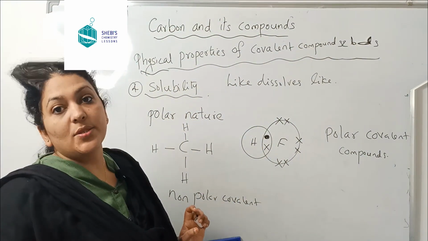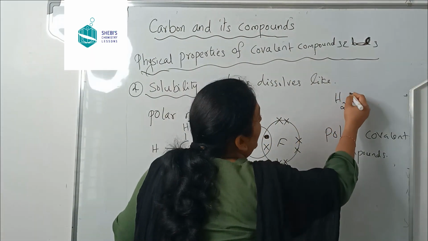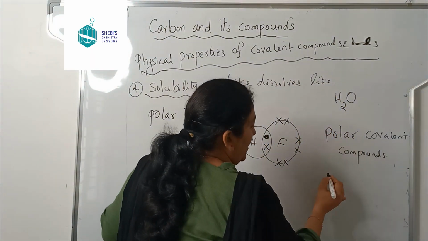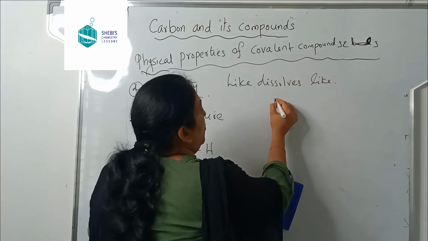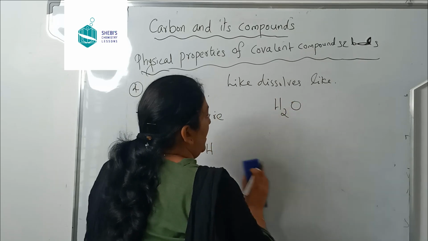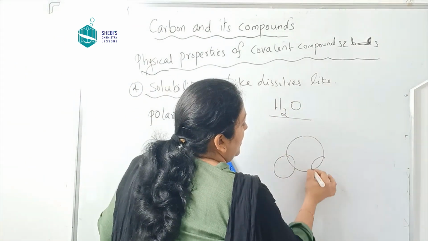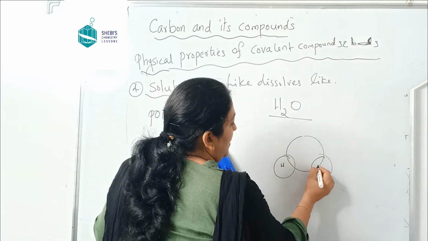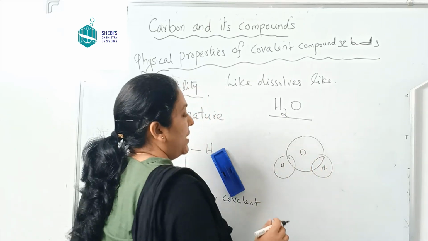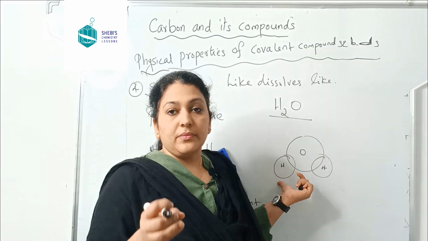We know that water is a solvent. Water has the molecular formula H2O. This is the bonding, here hydrogen and oxygen. Oxygen is more electronegative compared to hydrogen.